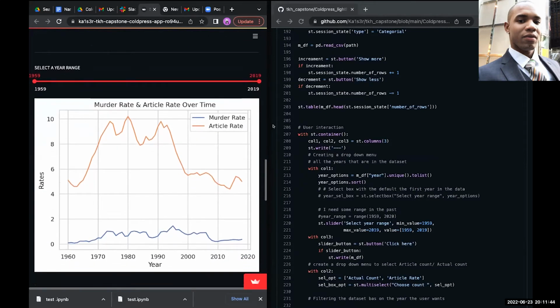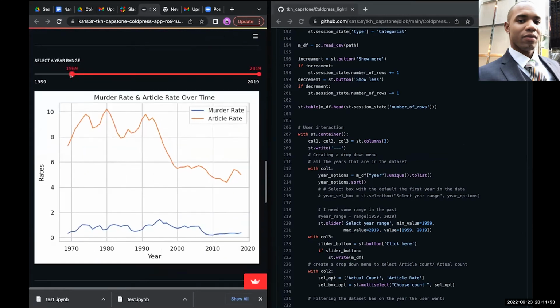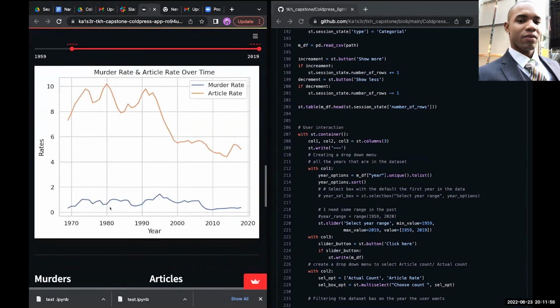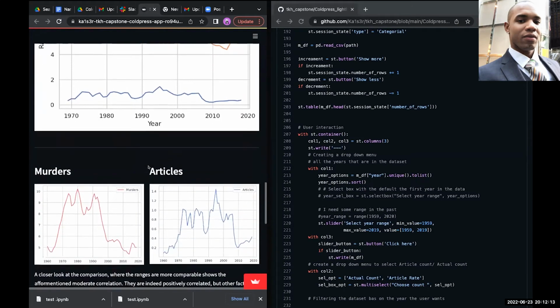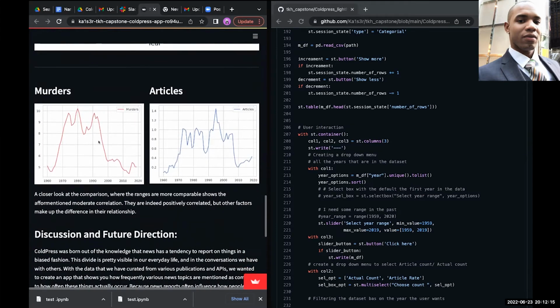We basically created a function that filtered the data, so the user can go in and pre-select the year. As they select the year, the graph will update. But one thing we did notice was that, because we decided to use the rate instead of the actual number count, we would have to scale the chart in order to accurately reflect that data. And so we went ahead and created a display here for that.